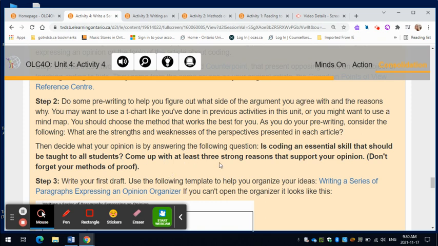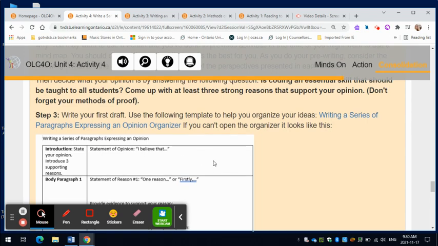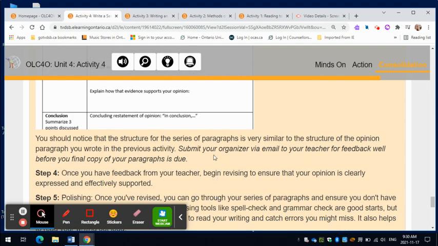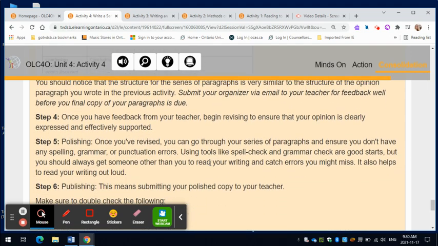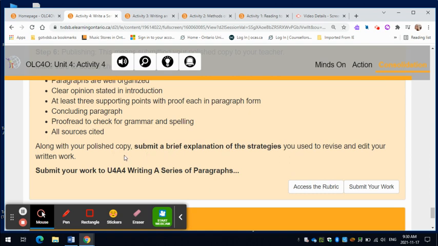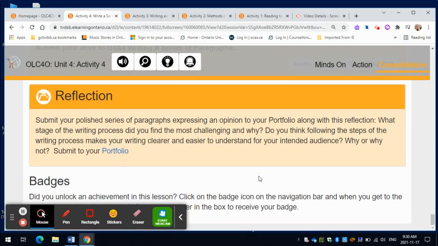Come up with at least 3 strong reasons that support your opinion. Don't forget your methods of proof that you can use from the article. So you can use this as a draft of how to fill in your series of paragraphs. You can email that to me if you would like feedback on it. Then you're going to make sure everything's organized. Follow this example. And along with your polished copy, submit a brief explanation of the strategies you use to revise and edit your written work. And then you're going to submit that to Unit 4, Activity 4, writing a series of paragraphs.